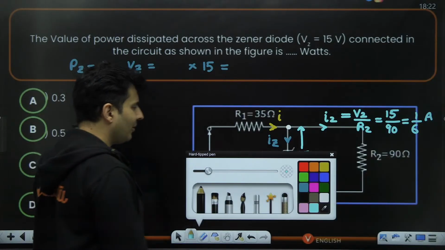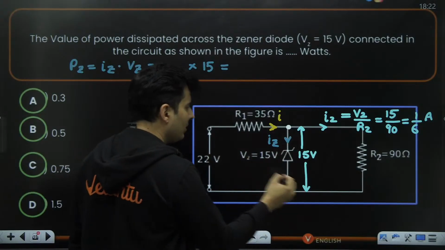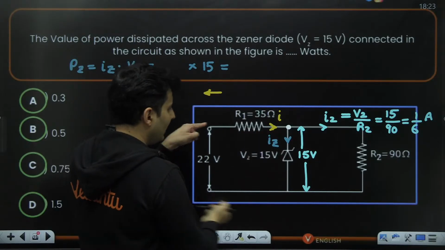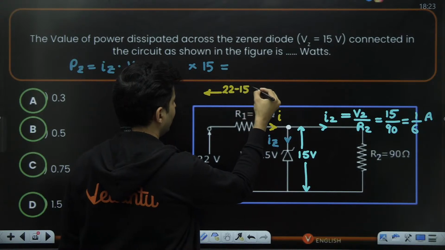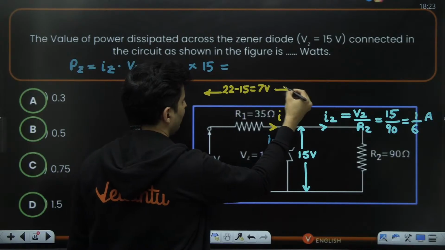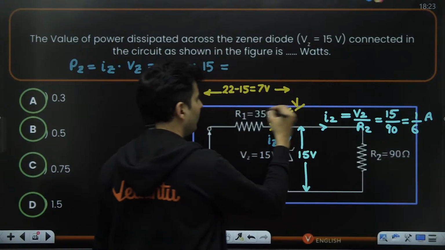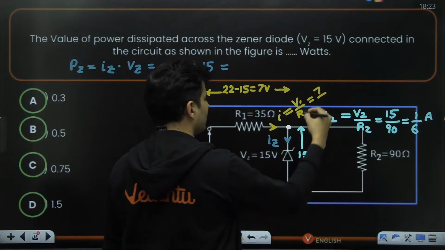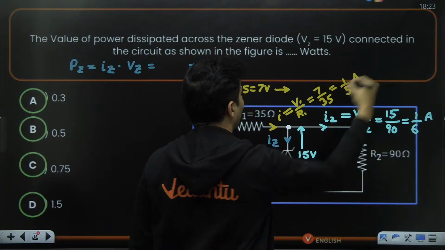Can I find this current? Obviously. See, 22 volts is given. Out of 22, 15 volts is dropped here. So how much volts will be dropped only between these 2 points? 22 is the total, 15 is dropped here, so it will be 22 minus 15, which is basically 7 volts. So 7 volts will be dropped here. How much will this current be? That will be that voltage which is dropped upon the resistance. The voltage dropped is 7, resistance is 35. So this will be nothing but 1 by 5 amperes.